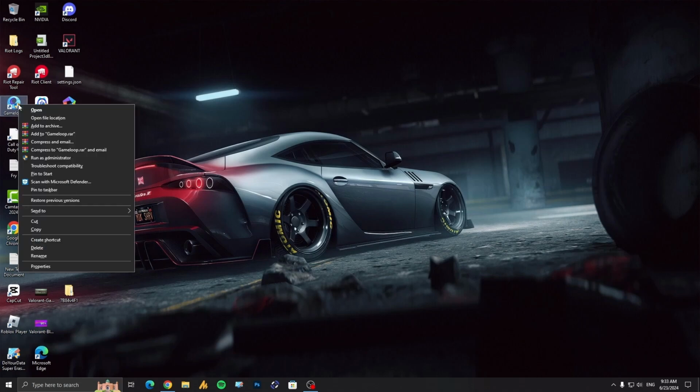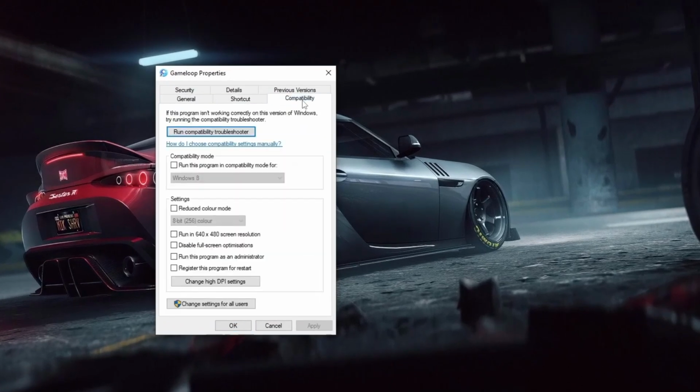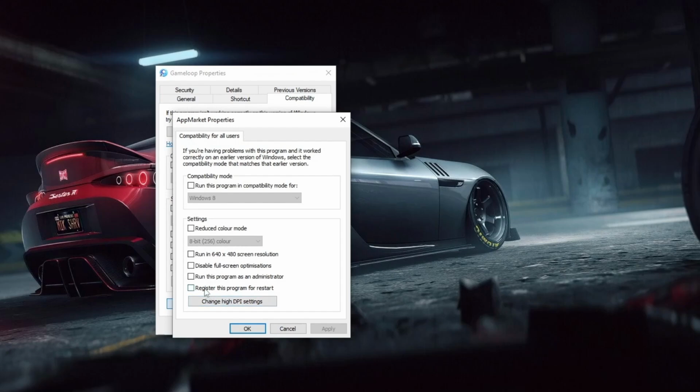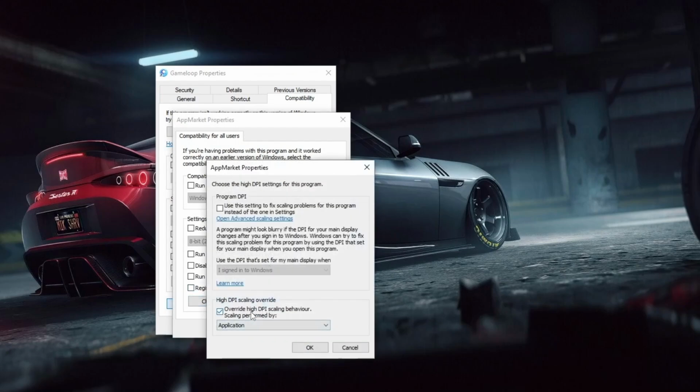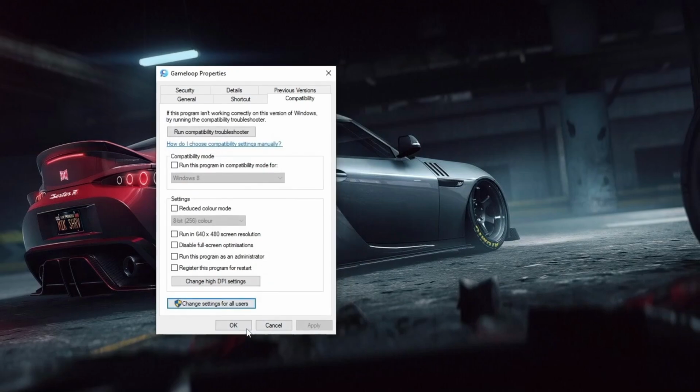Alright, after that, right click on your Gameloop, go into the properties and then go into the compatibility mode, then change settings for all users and then change high DPI settings. Check this option, override high DPI scaling behavior, scaling performed by application, and then click on OK. I know that will not improve your FPS, but somehow that will impact performance, so do it first.